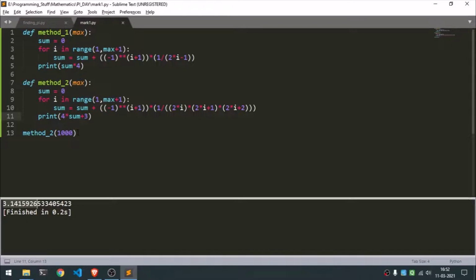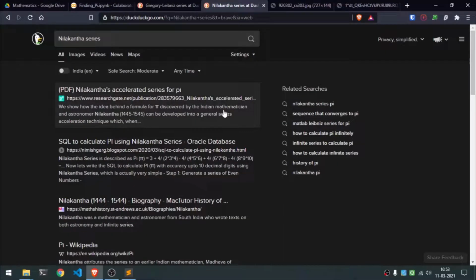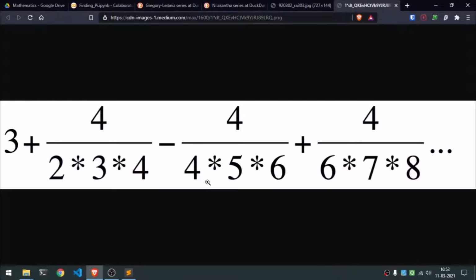For the previous method, we had to go to at least 1 million iterations to even get this close to a perfect value. Now let's go till 1 million as well. It might take a few seconds. Oh, it actually didn't. So 3.14159265 35. I know for a fact that this is correct till here. And so here we can clearly see that the second method that we are using, the Nilkantha series, is clearly a superior series when it comes to calculating the value of pi.